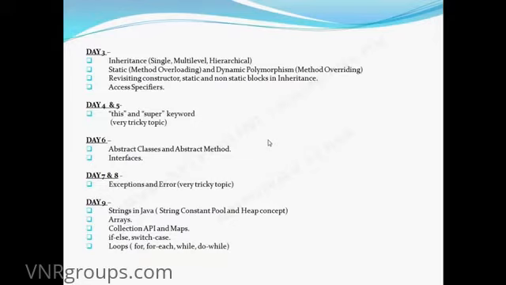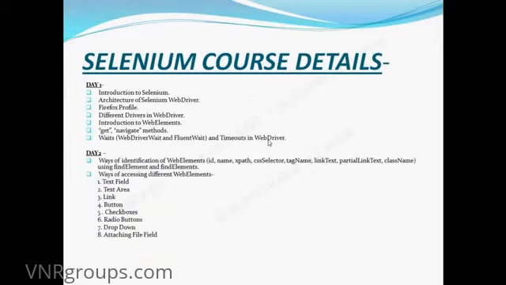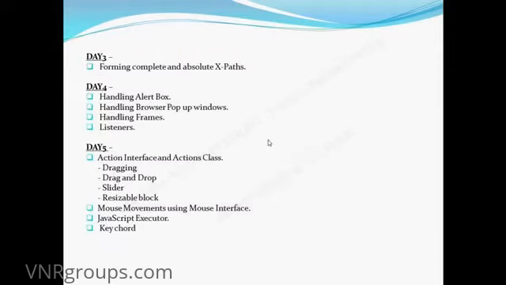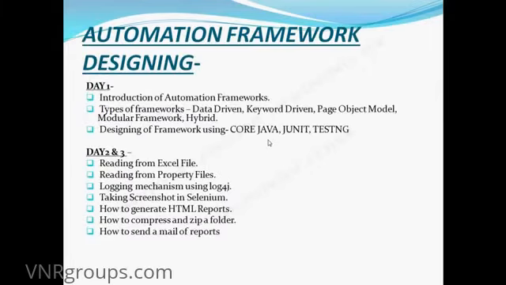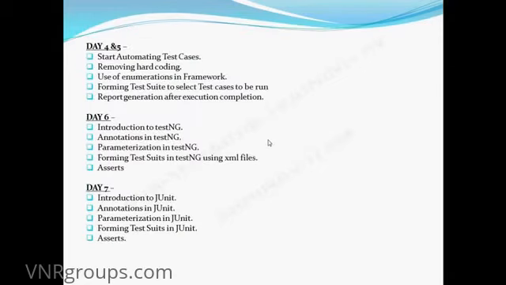Next is Selenium. The Selenium course will be covered in 5 days, and after that will be automation framework designing. Automation framework designing will be covered in 7 days. So the whole training program will be around 30 hours. It depends on the doubt clearance, and sometimes some of the lectures get extended. But around 30 hours of training is the minimum.